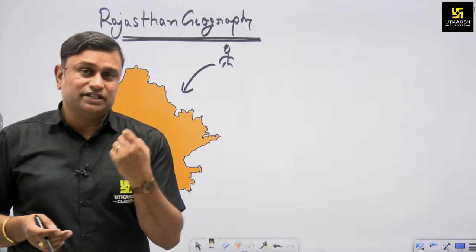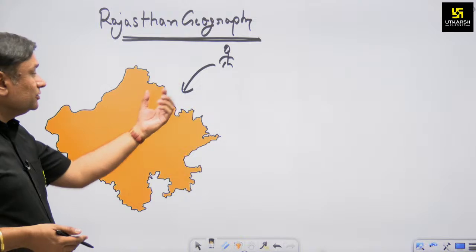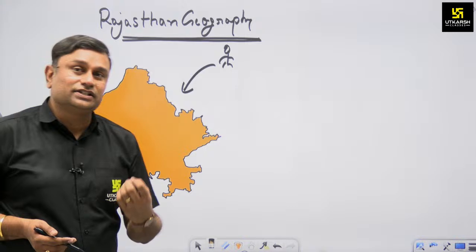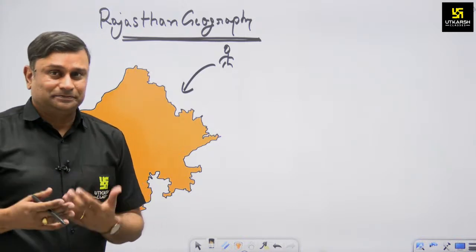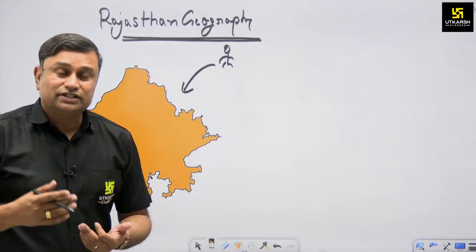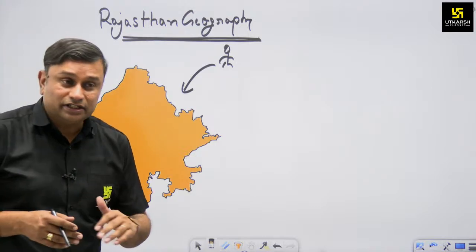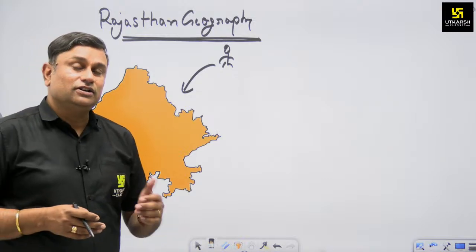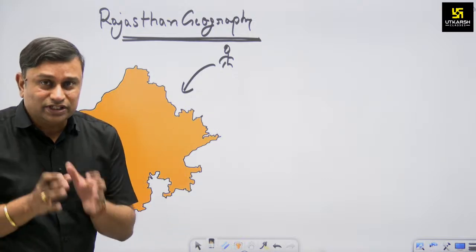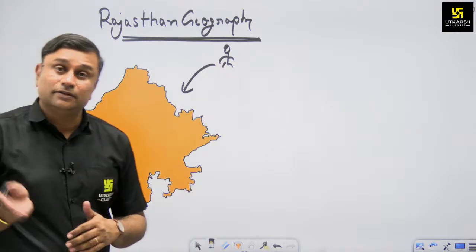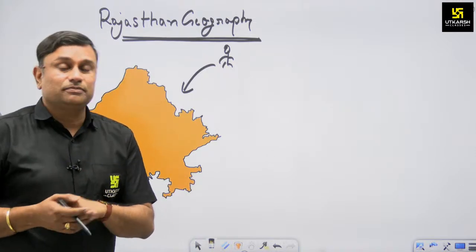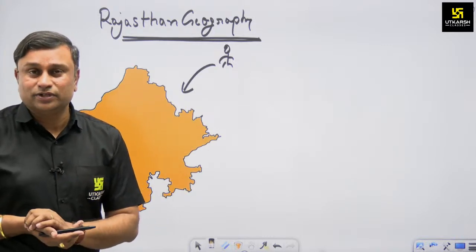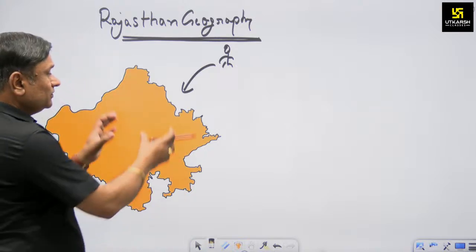The basic aspect is that as an aspirant you should know about the composition or the formation of the state, how this was formed. The formation of the state is an important one, not only politically, but also geologically or physiographically, how this land mass has evolved. This is the major point and the main aspect about this land mass. So first thing is how this was formed.